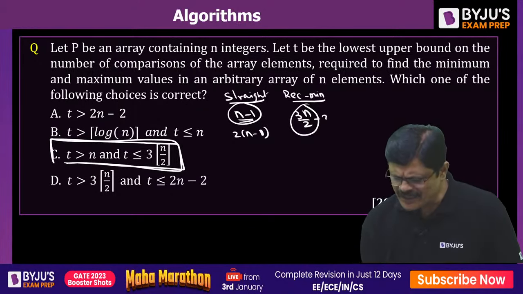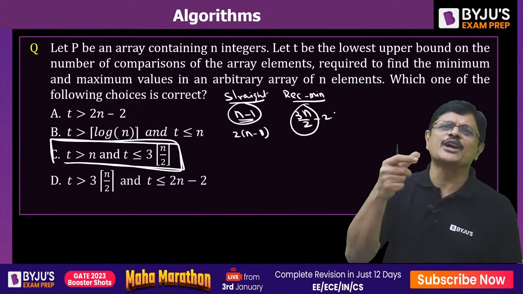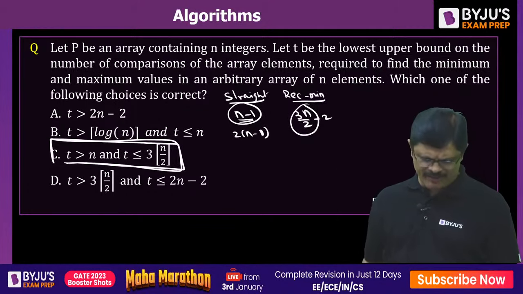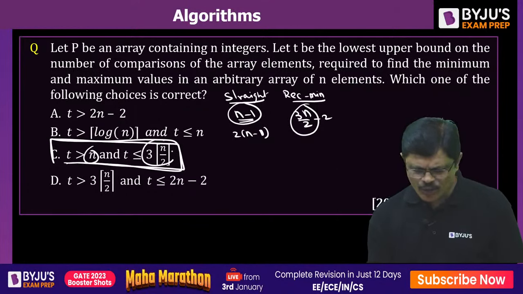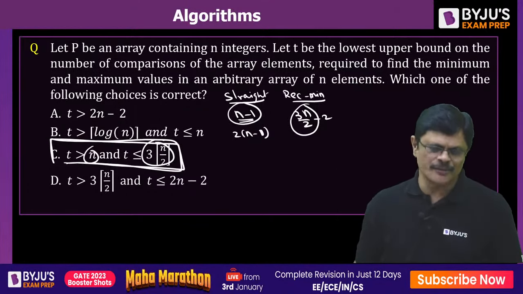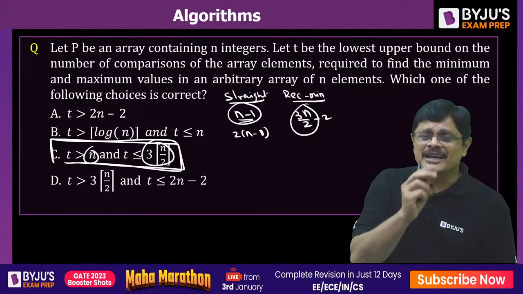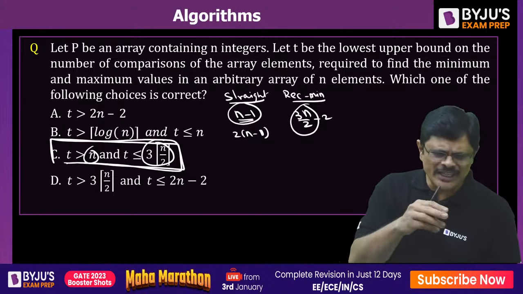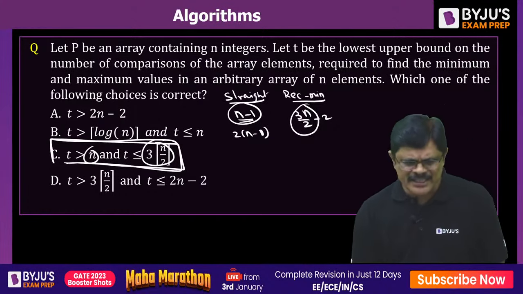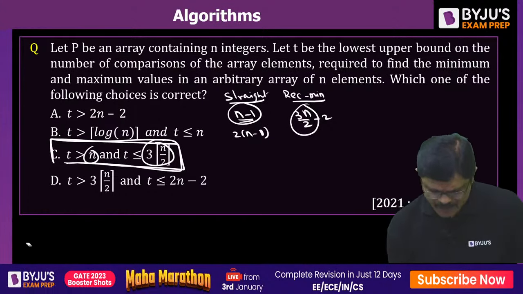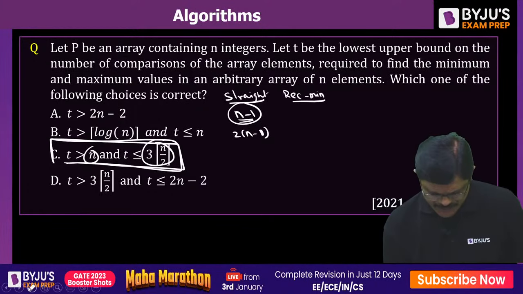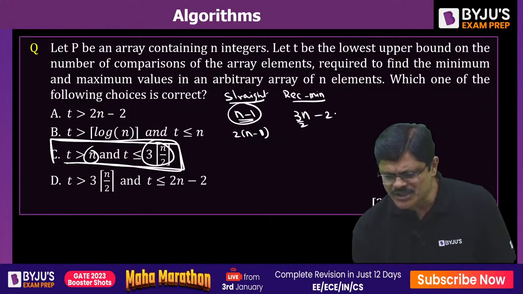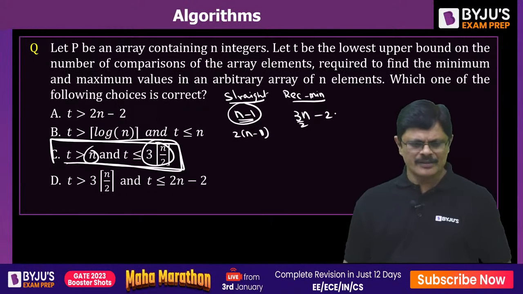See, if you are taking only the order bound, when you are taking a bound, you can ignore the constants, my dear friends. Here also bounds are ignored. The constants are ignored here also. Here also it's not an exact comparison, sir. It is just the bound. That's why that minus 2 is ignored. If you want the number of comparisons exactly, it is 3n by 2 minus 2 only. Yeah, correct one.